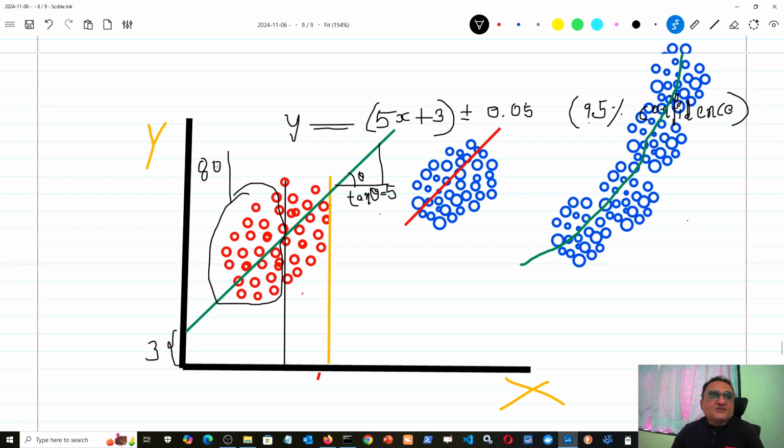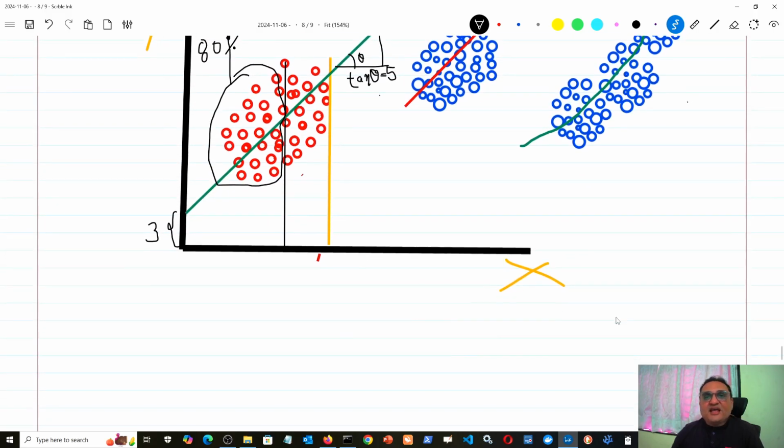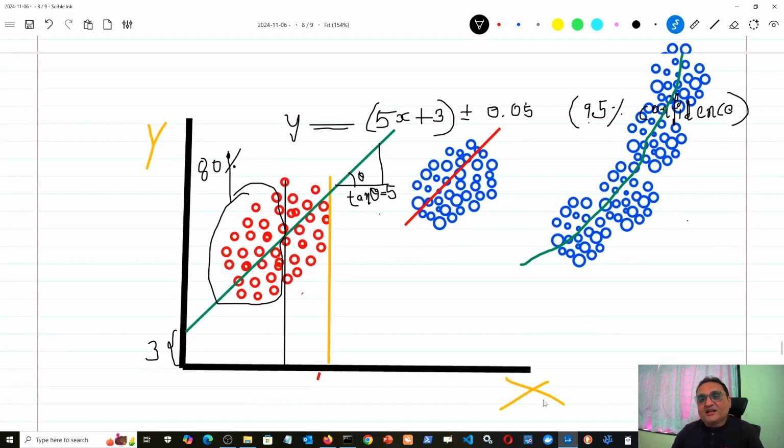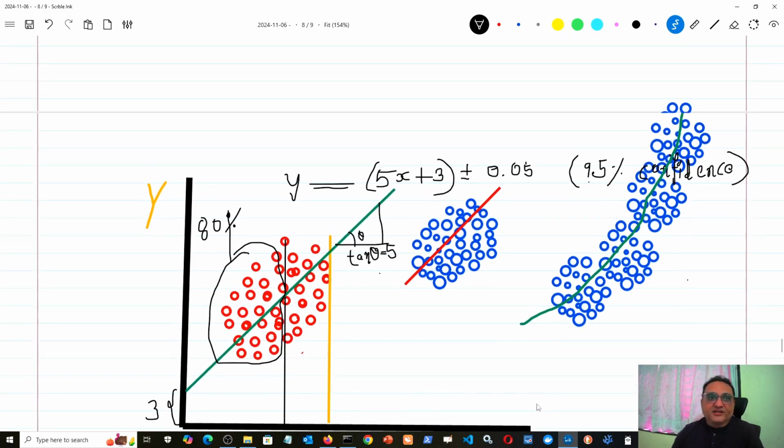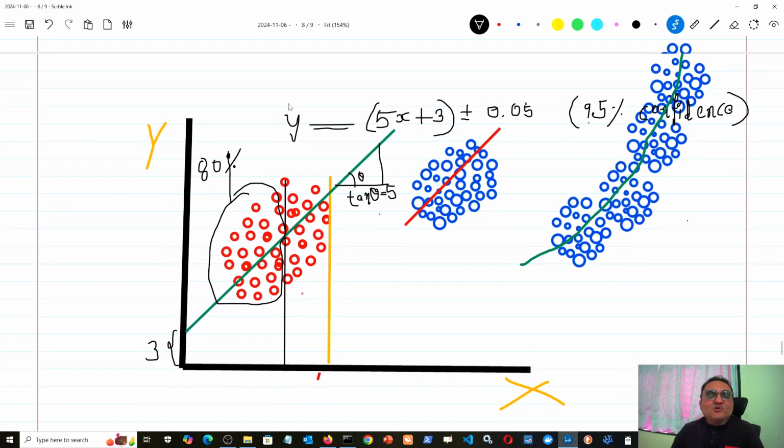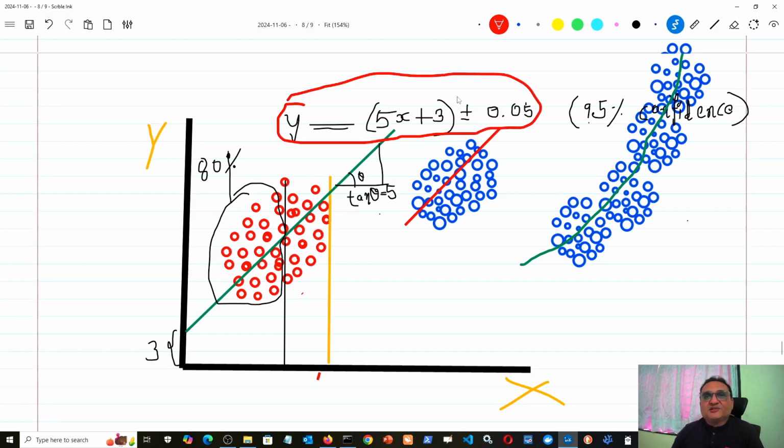Because we want to get a predictive model which can predict the salary y based on x, the number of years the person has spent in the organization, which I will now onwards call x is equal to seniority. So I want to find some equation like this, that y is equal to 5x plus 3, plus or minus 5% or 0.05. That equation is itself called a mathematical model for predicting salary based on the seniority x. Now for making this equation, indirectly we are finding this 5 and 3.